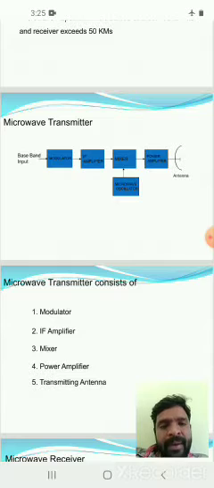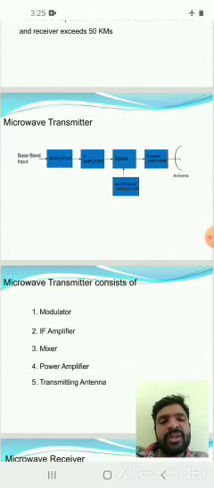It can be voice or audio, video, text or images. This information is called the baseband signal, or low frequency signal, or information-containing signal.